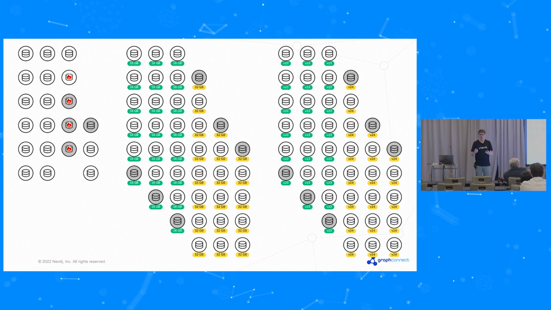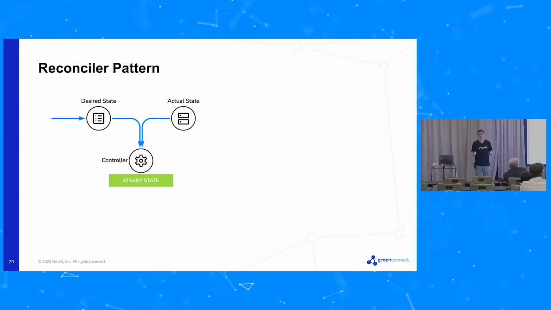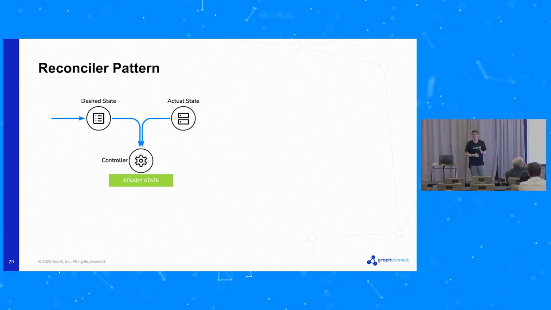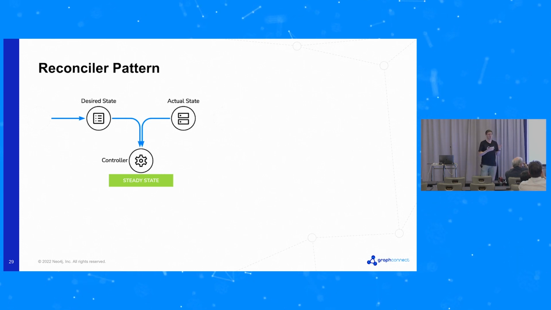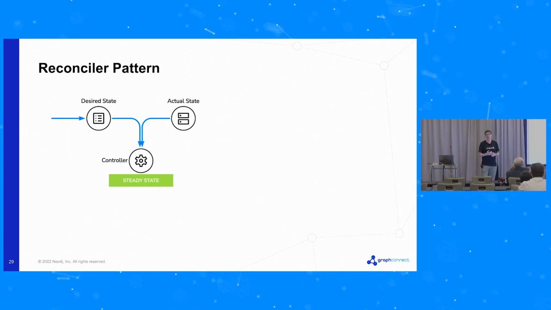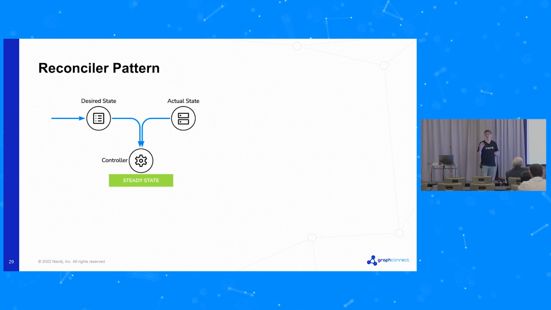Okay, so that's the process we're going to follow. How do we actually implement it in Kubernetes? Well, Kubernetes works on a core pattern we call the Reconcile pattern. I've tried to draw a picture of it here. So you interface with the Reconcile pattern by writing a desired state into the system. And then you have a controller which compares that desired state with its perception, its measurement of the actual state of the system. In general, those are going to match.